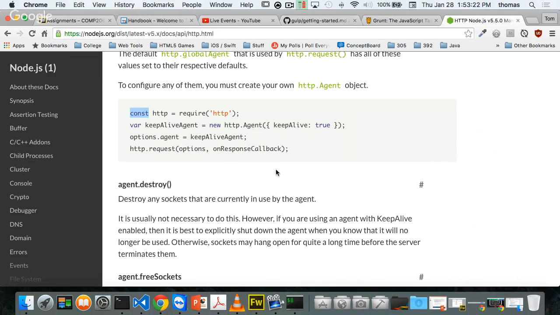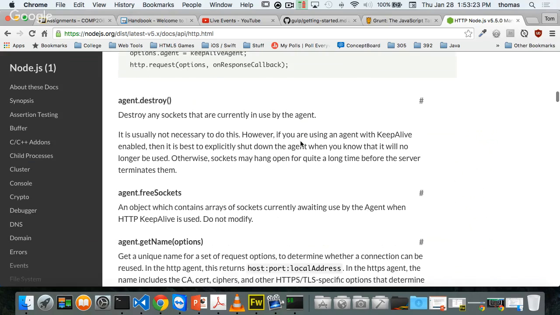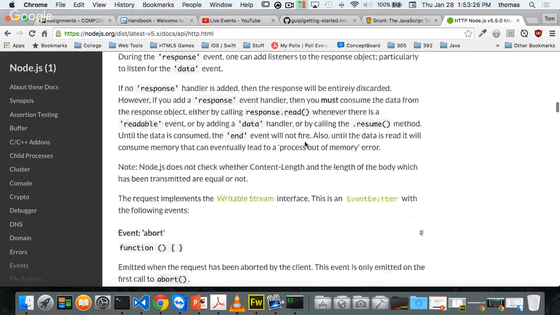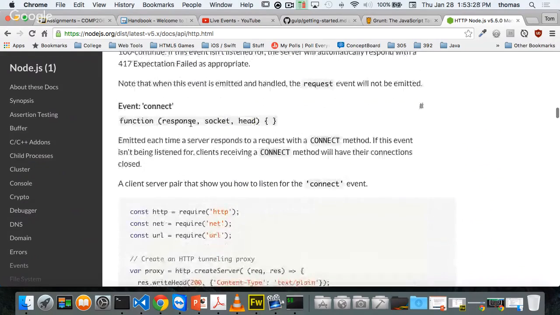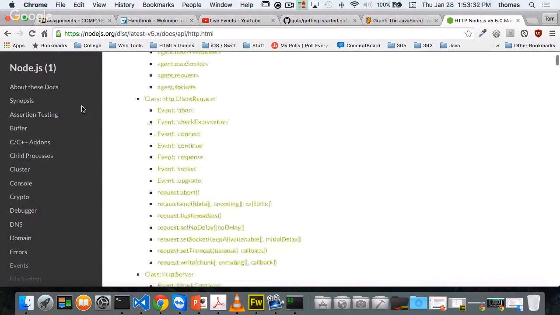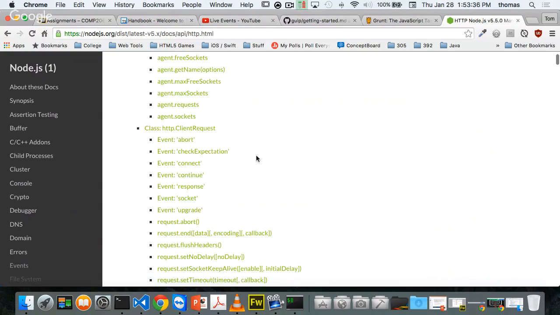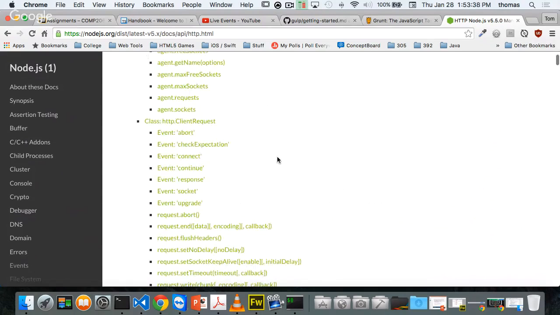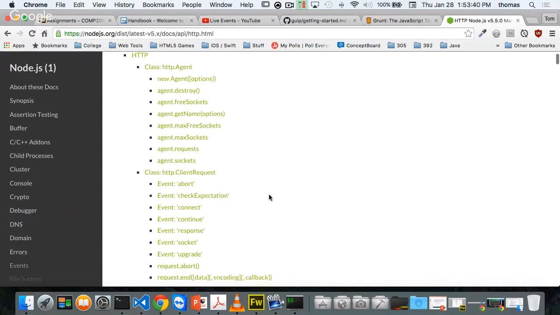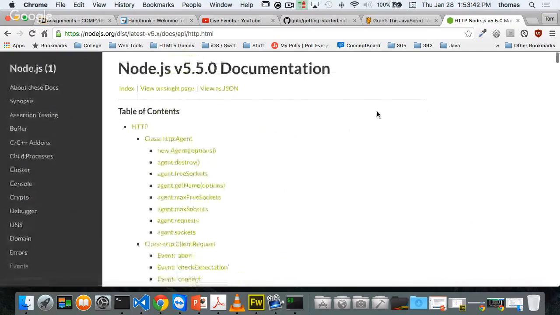We're not going to use all this because I'm not creating an agent, right? But one of the ones we want to do is we're going to create this HTTP server. So again, here's where you get a lot of the documentation we're going to use for today under Node, and it tells you all the different things you can do with HTTP. Like for example, if I want to create server, I want to search down for create server. I mean, I can certainly search for it.